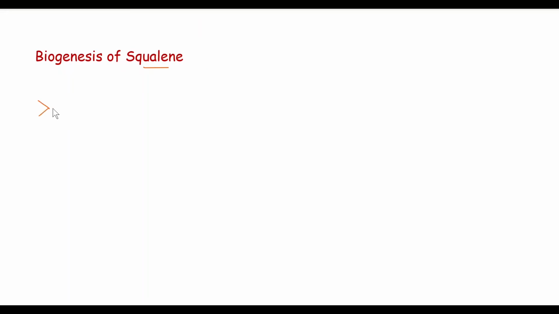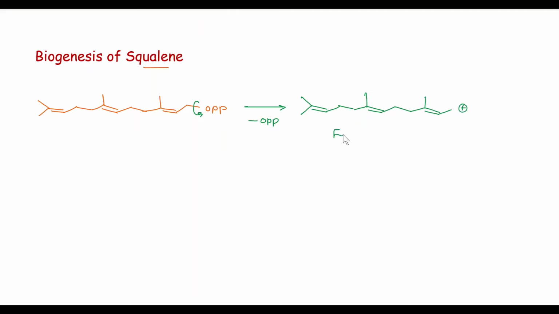So the first structure is FPP, here OPP. In the first step, loss of pyrophosphate takes place and we get a cation, which is known as farnesyl cation. In the next step, addition of a second FPP molecule takes place to this farnesyl cation. The double bond attacks this carbocation and we get a new tertiary cation.